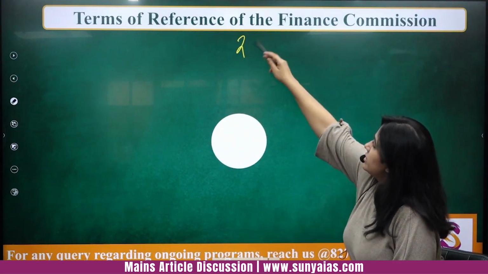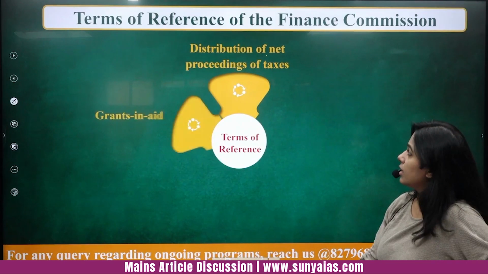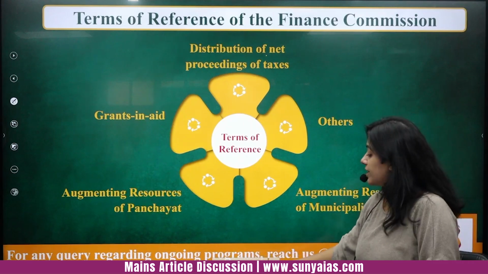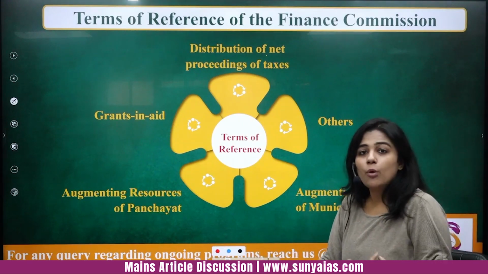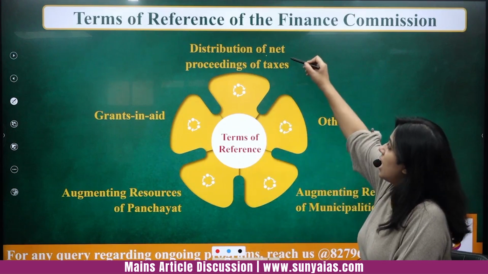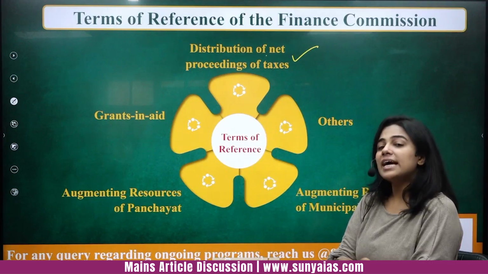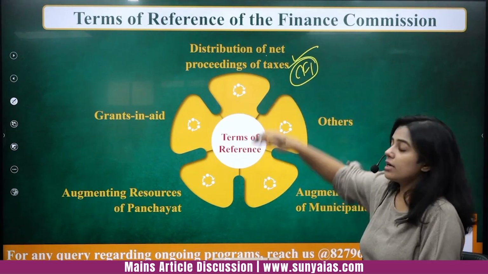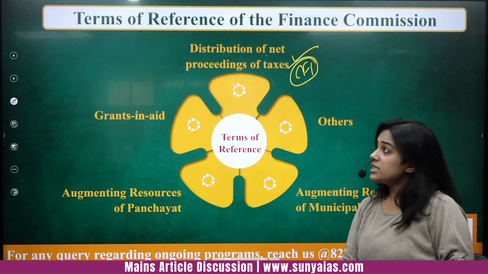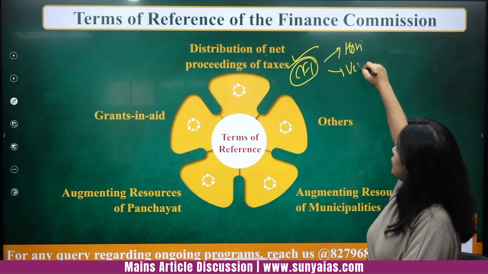See, regarding the terms of reference of the Finance Commission. These are basically the job. What is a term of reference? These are the jobs that the Finance Commission is supposed to do. What recommendations is the Finance Commission supposed to give? It is supposed to give recommendations about distribution of net proceeds of taxes overall, right? So the taxes that come to the Consolidated Fund of India, how are they to be distributed horizontally and vertically? Along with this, you can write also horizontal distribution and vertical distribution.